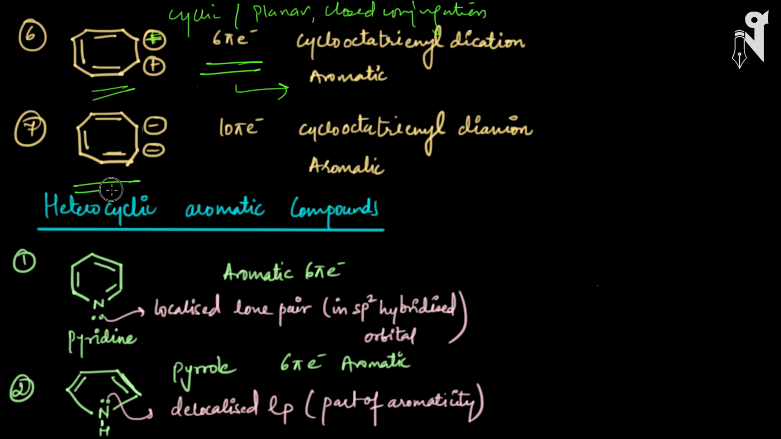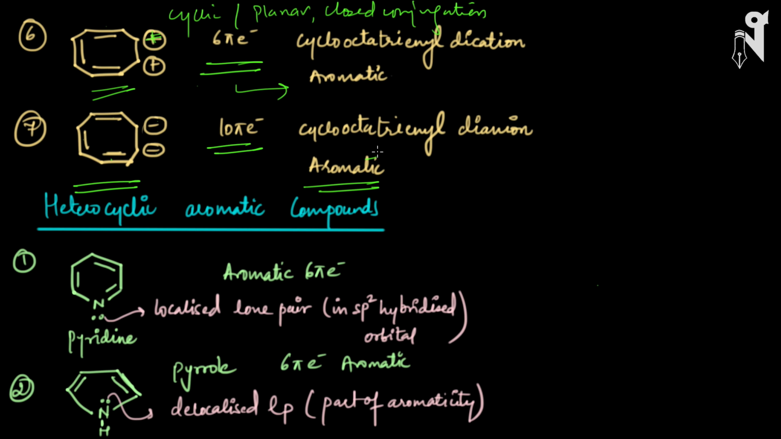Exactly the same way, look at the 7th compound. In the 7th compound we have 1, 2, 3, 4 and 5 pairs of pi electrons. So basically 10 pi electrons, closed conjugation, cyclic and planar, and this compound is aromatic. So all of these are examples where we have no benzene, but still the molecule is aromatic because it fulfils all three conditions, that is cyclic, planar, and closed conjugation.